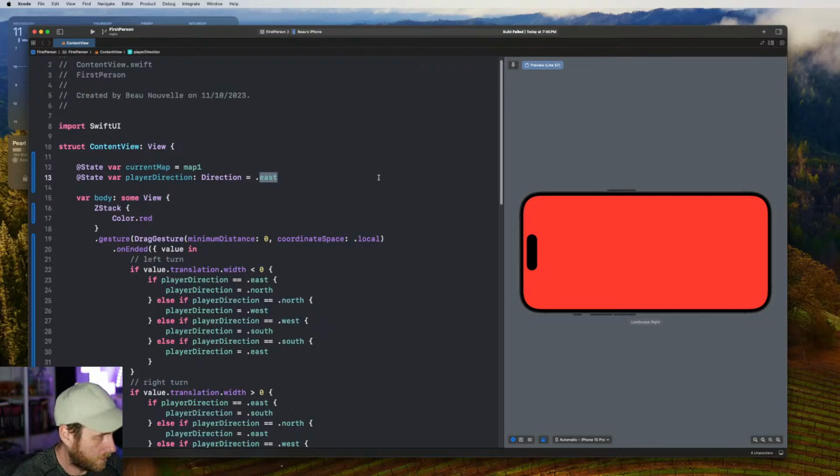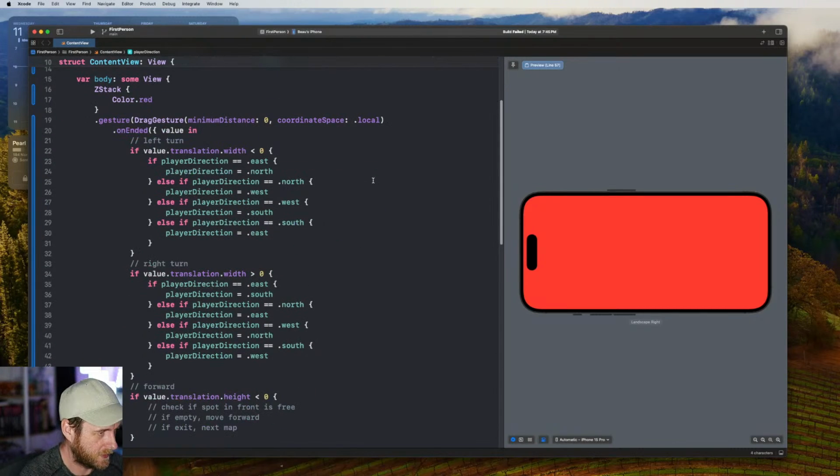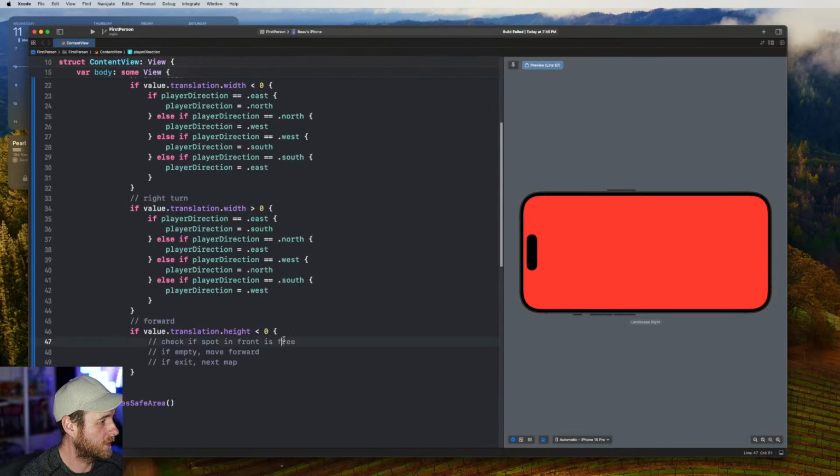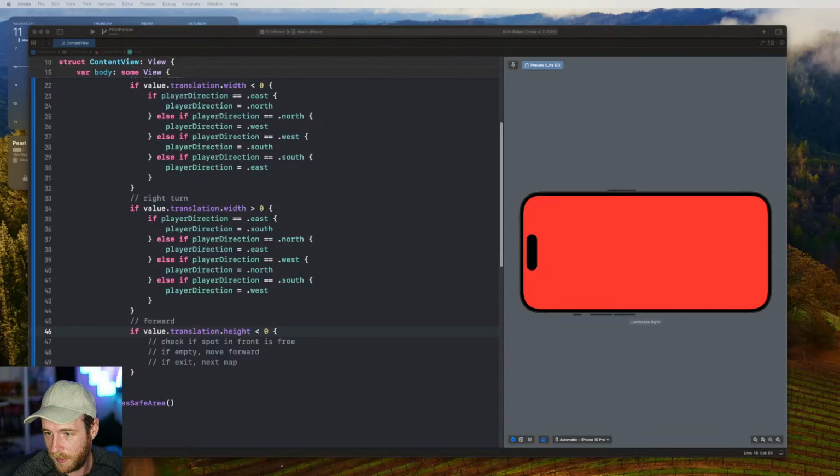Let's go with the walking forward thing first. That's going to be the easiest, right? And that's all you need to do on the first map anyway. You don't need to turn. So what I want to do is check if a spot is free. So what we can take a look at here is we've got to grab